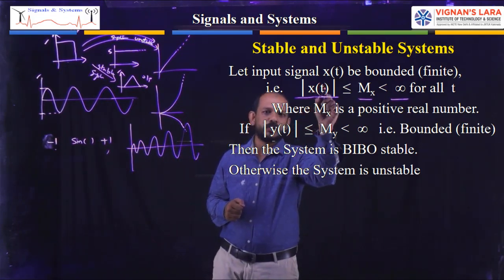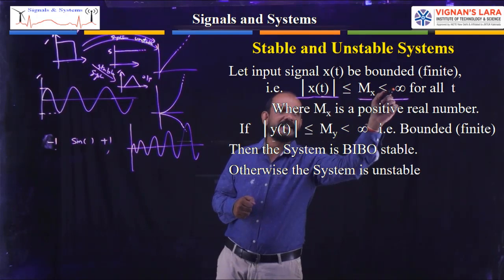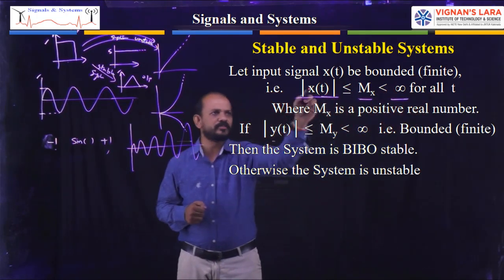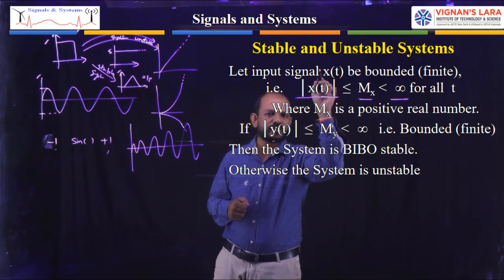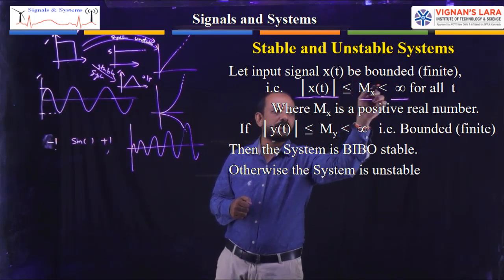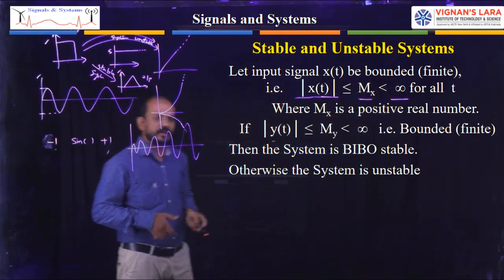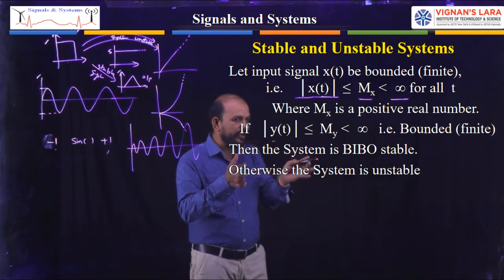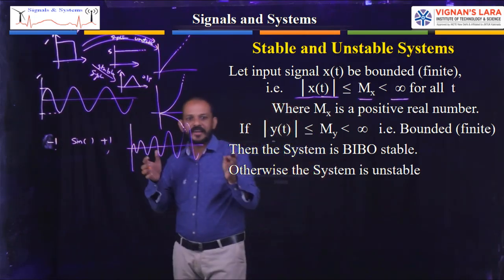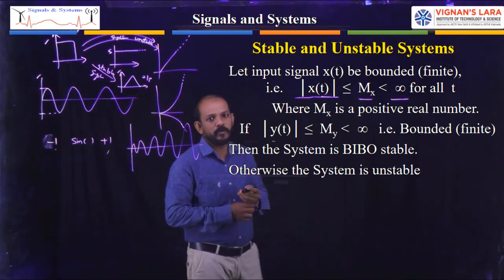Of that value should be a finite value. So I have taken mx as a positive real number, a finite value which is less than infinity for all values of t. That is, the magnitude of x of t is less than or equal to mx, where mx is a positive real number less than infinity. That means the magnitude of the input signal is a finite value, which I treated as mx. So I can say that is a bounded input.